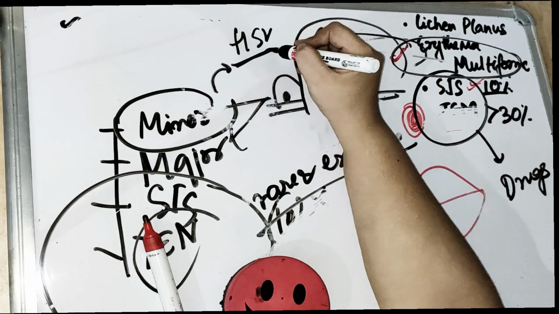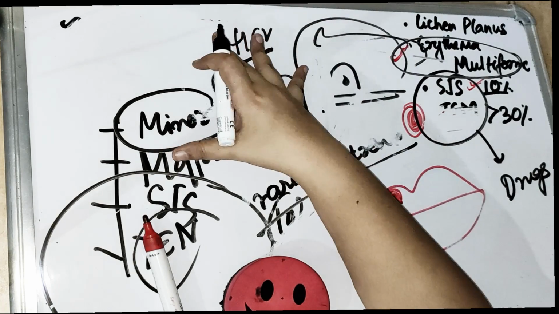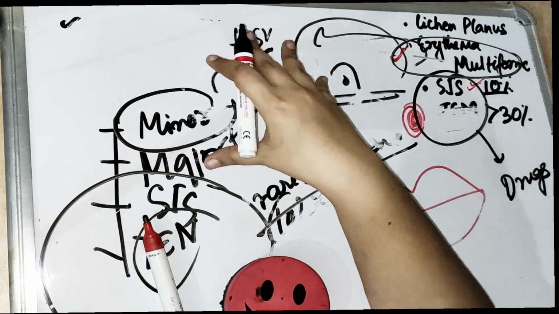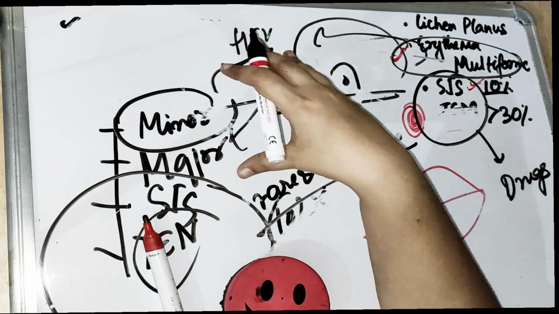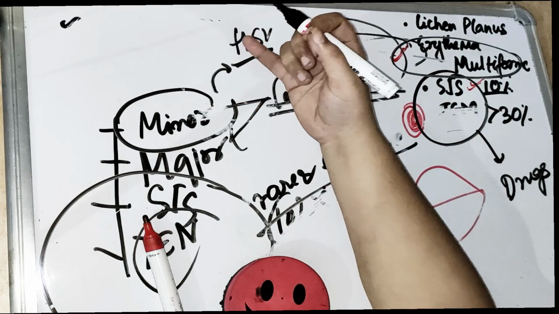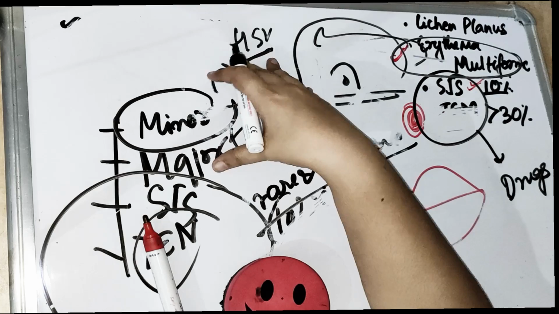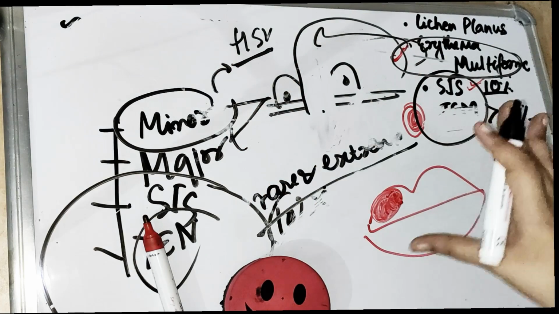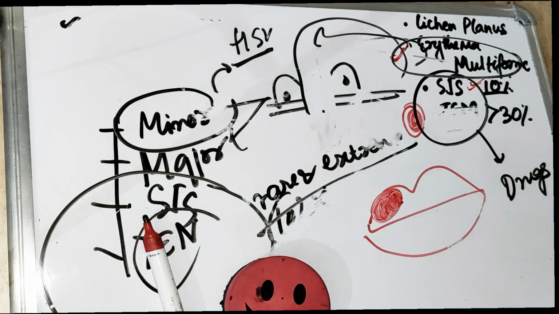Now there can be other causes also, like Mycoplasma pneumoniae, which is a bacteria, and Histoplasma capsulatum, which is a fungus. So HSV is the most common. Then we have also got pneumonia. You remember pneumonia? So Mycoplasma pneumoniae, which is a bacteria, can also cause erythema multiforme. Histoplasma capsulatum can also cause erythema multiforme.